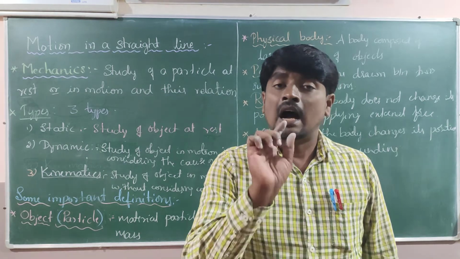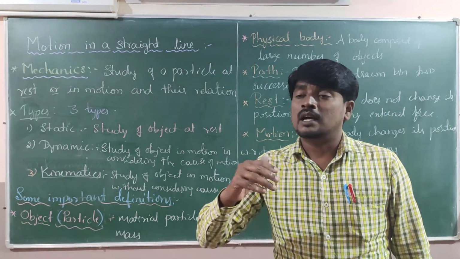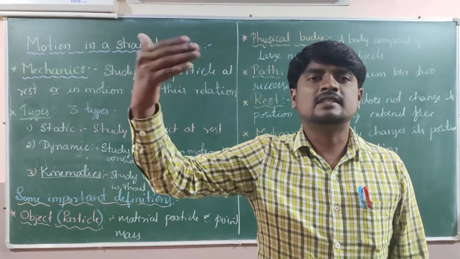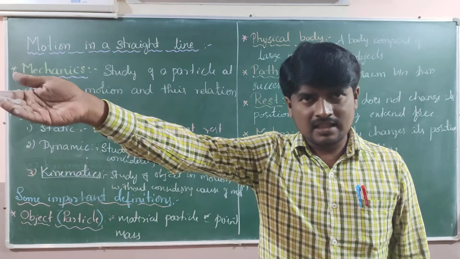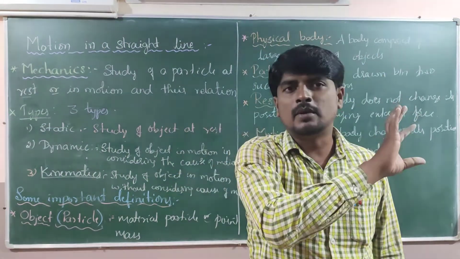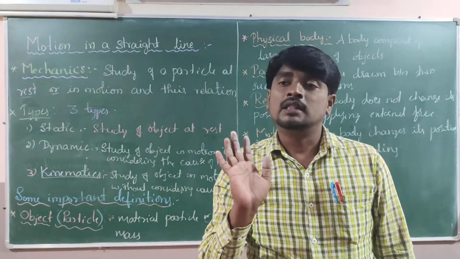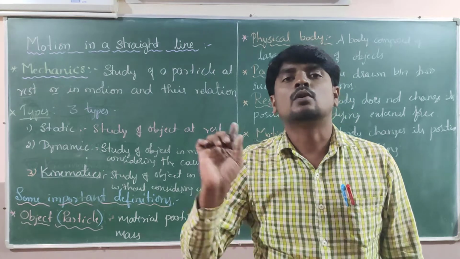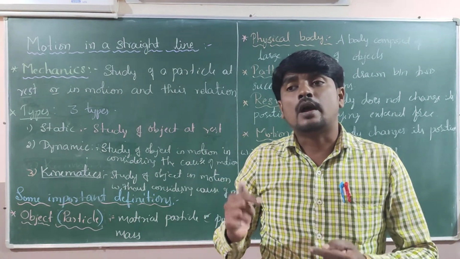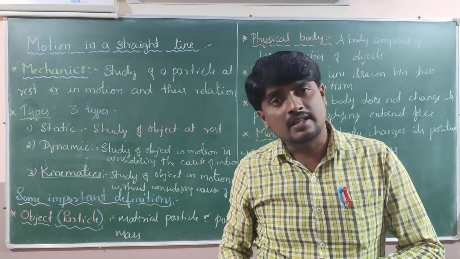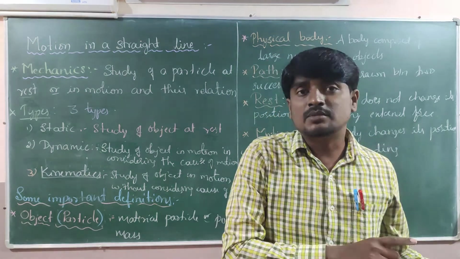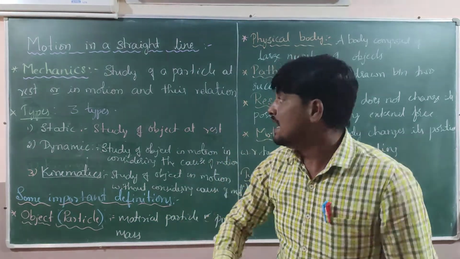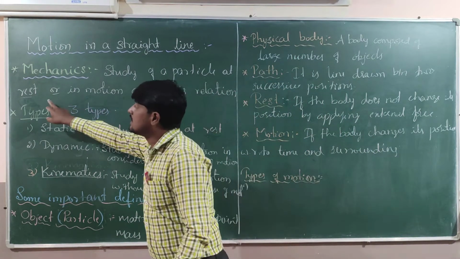Understand one thing. After this, if a third person is standing outside, not in the bus, on the road or at the bus stand, observing from outside, according to him the bus is in motion. Once the bus is in motion, along with the bus you are also moving. So according to the fellow passenger, you are at rest. According to the outside observer, you are moving. That means there is a rest, there is a motion. Hence I say there is a relation between rest and motion.